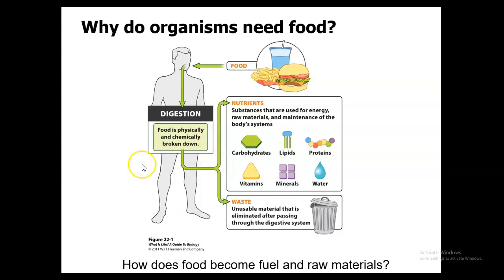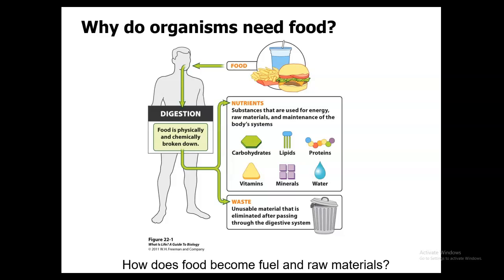So the food goes in, and then it needs to be digested. So digestion is going to be the process in which food is physically and chemically broken down into its main macromolecule components. So looking at these macromolecules, you'll see that's under nutrients. So with the nutrients, it's going to be substances used for energy, raw materials, and maintenance of the body's systems. It's going to include water, proteins, carbohydrates, lipids, vitamins, and minerals.